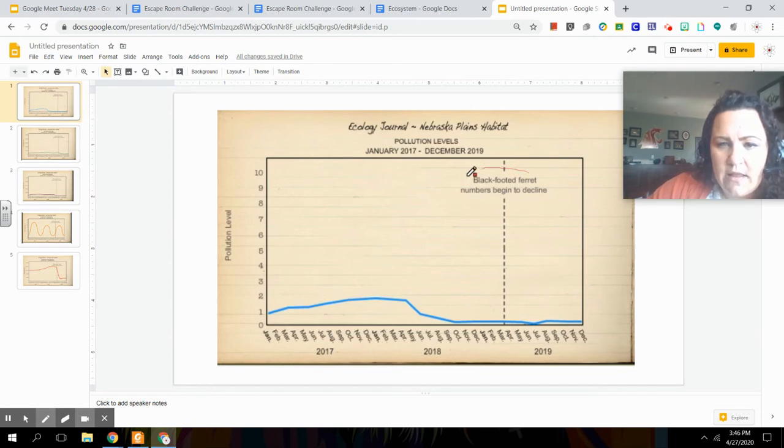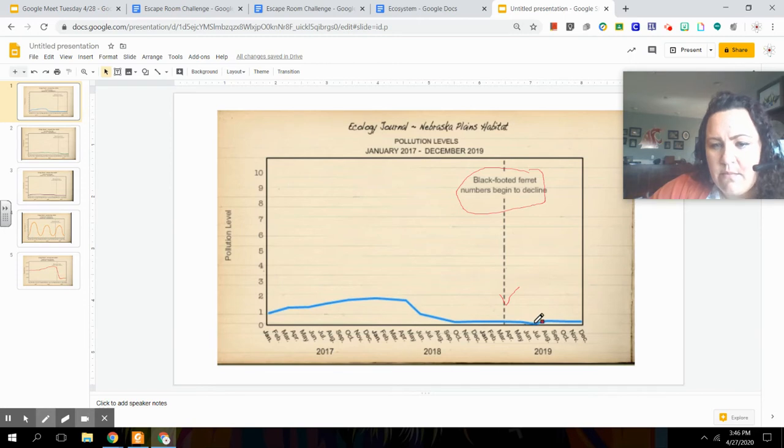So we're looking right here at where the black-footed numbers begin to decline. This is the spot at the end of March, beginning of April. If we're looking, this is the pollution levels of the environment for this area. And so we watched pollution levels increase. Definitely, they peaked in this region, but then they also decreased down here right when we saw the ferret population decrease.